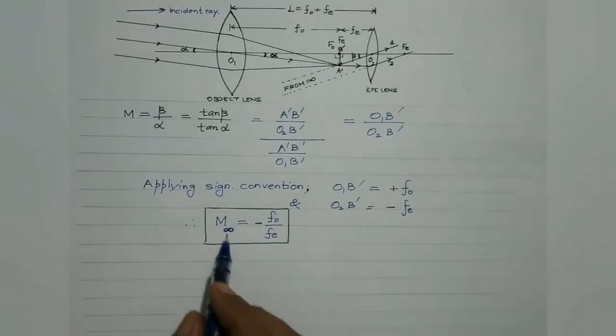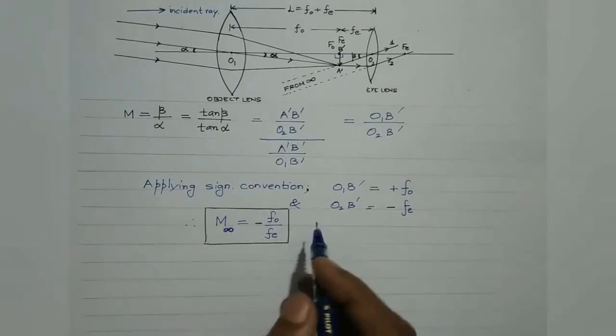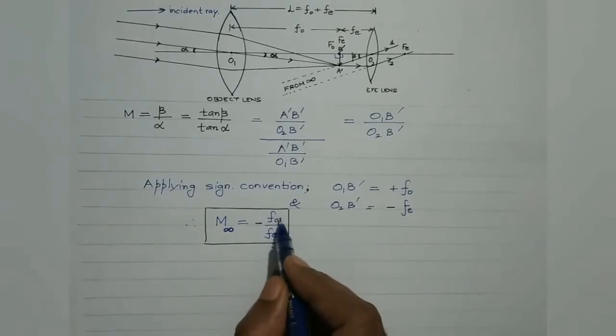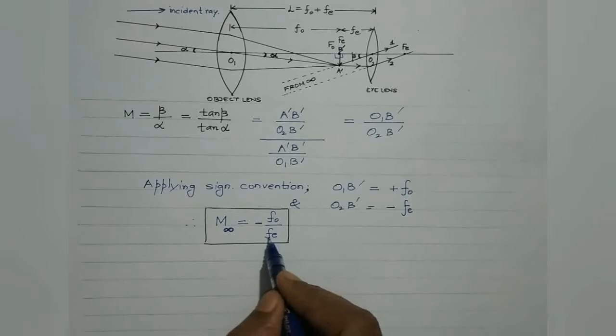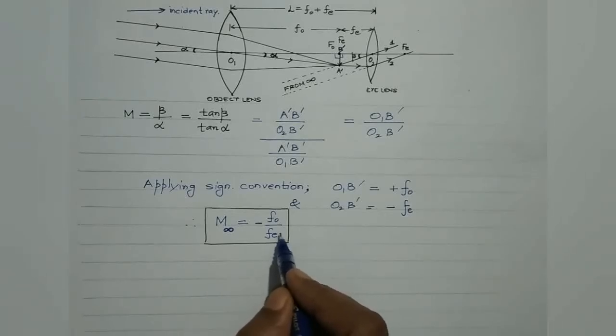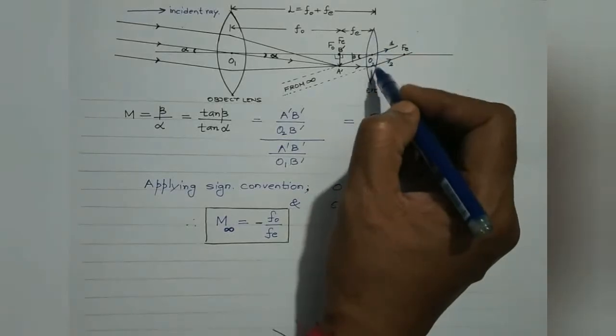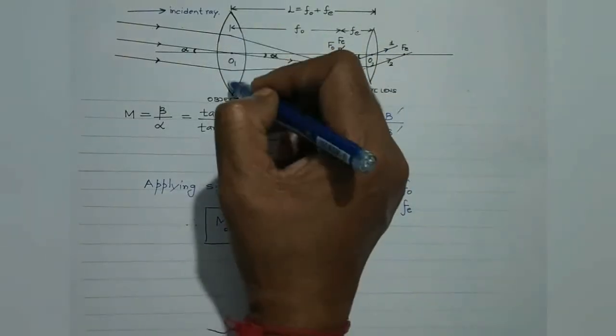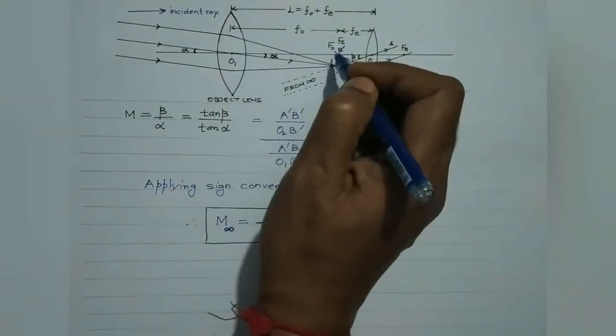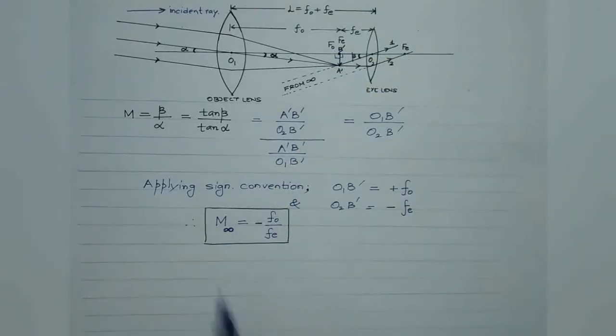One more thing, students. For a large value of magnifying power or angular magnification, the focal length of the objective should be large, while the focal length of the eyepiece or the eye lens should be small. That is the reason why the focal length of the eyepiece should be very small, while the focal length of the objective should be very large, so as to have a large value of magnifying power.